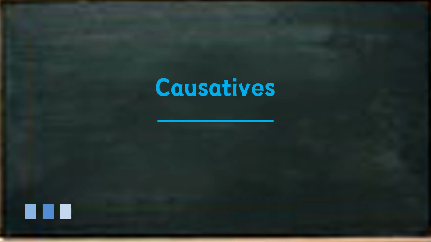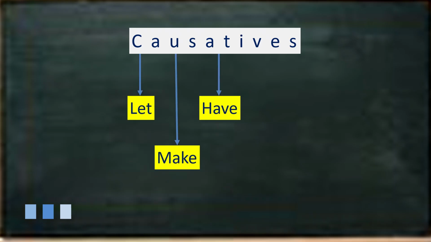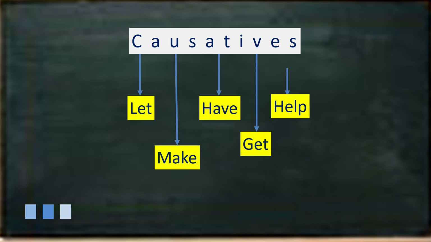So our topic for today is causatives. There are five different causatives: let, make, have, get, and help. Remember, let is a permission, make is a force, have is a responsibility, get is a persuasion, and help is assistance. So let's proceed with the first one, that is let.